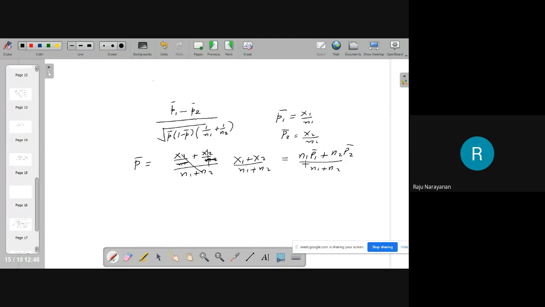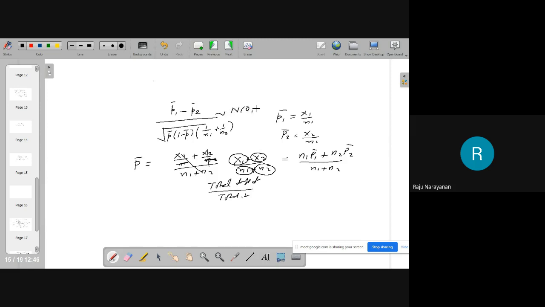Therefore, x1 plus x2 is the total defectives. N1 is the number of items in the first packet, N2 is the number of items in the second packet. Therefore, N1 plus N2 is the total items. Total defectives divided by total items means the proportion for the total sample. This follows normal.